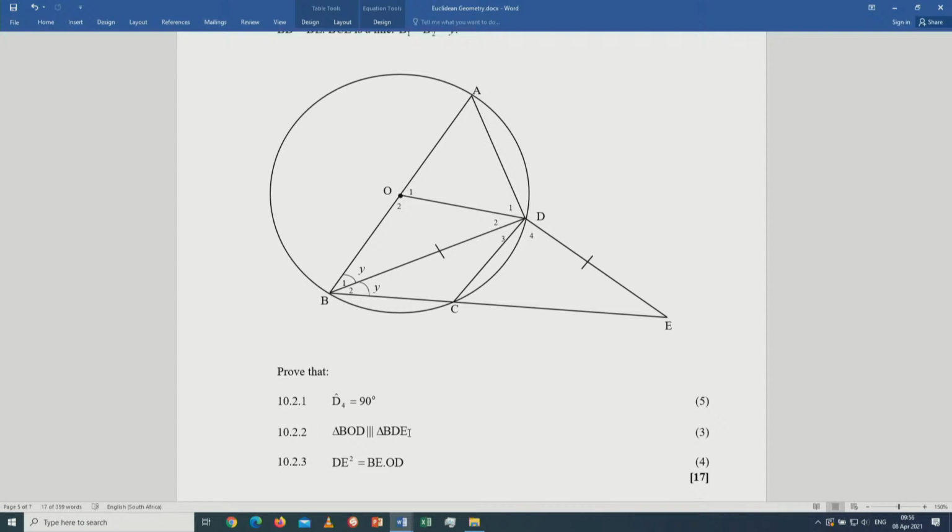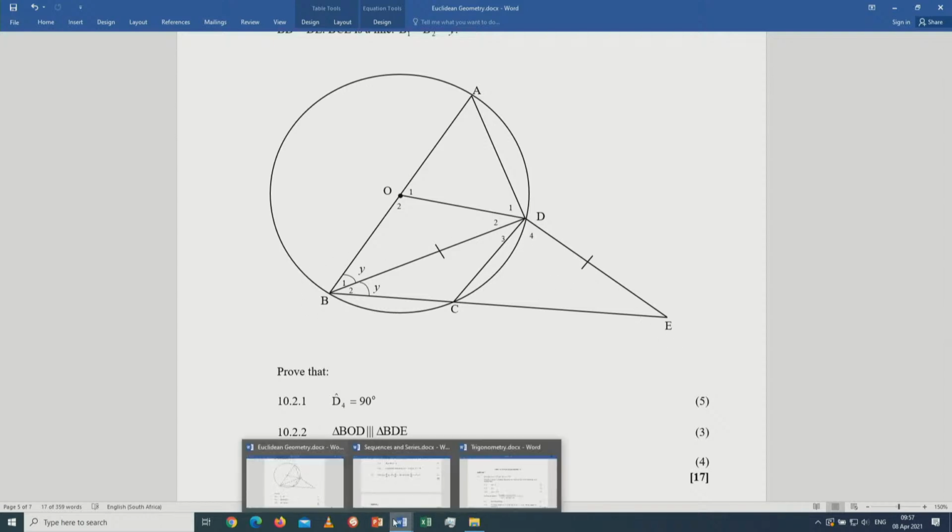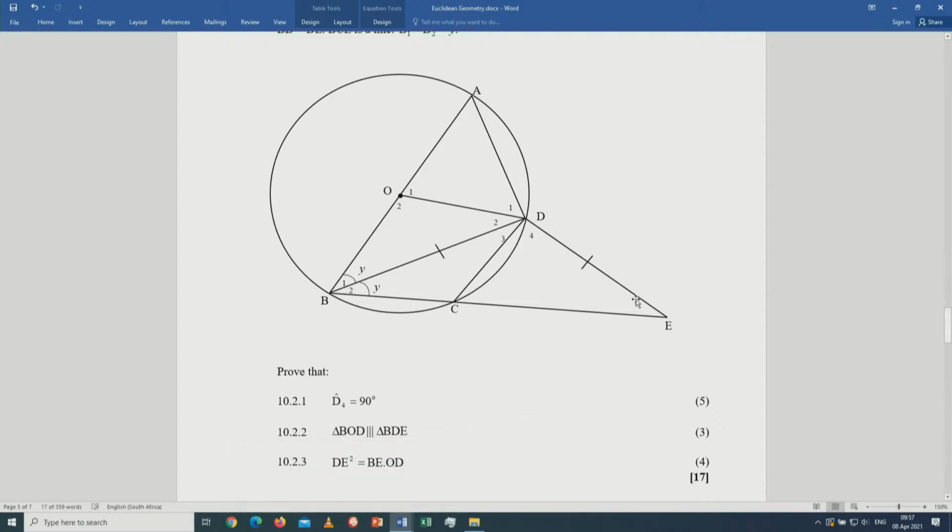Once you have proven similarity, you can then work out the ratios. More often, as grade 12 learners, we encounter problems where we come across DE squared. Check DE squared. How would you arrive at it? Because you've got DE, remember DE is equal to BD. So the moment you equate the two in the same expression, you can substitute BD by DE. I'm just giving you the scenario. These are the type of problems that you should expect. Prepare thoroughly. Thank you very much.